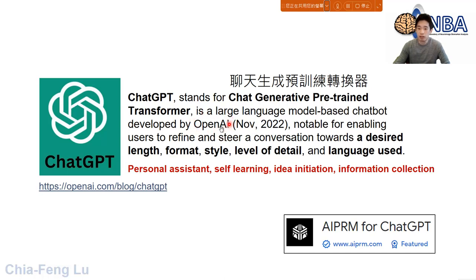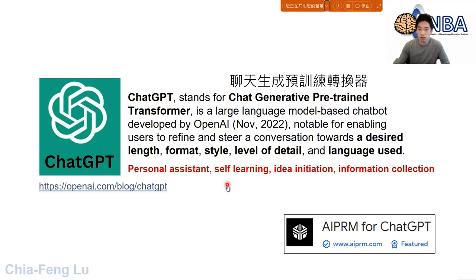And this is the company name who manufactured this kind of AI tool. And you can see the release date for ChatGPT is actually November 2022. And I have to say, just 1 month after the release, over a million users used this handy tool. And you may find out that it can actually provide very high quality conversation. And you can see you can define the desired length, even the format, style, level of detail, or even the language you'd like to use. So not only English, it also supports so many different languages. I will show you this later.